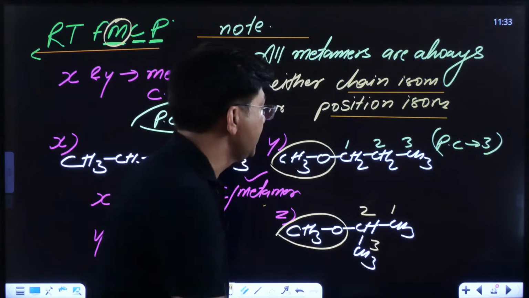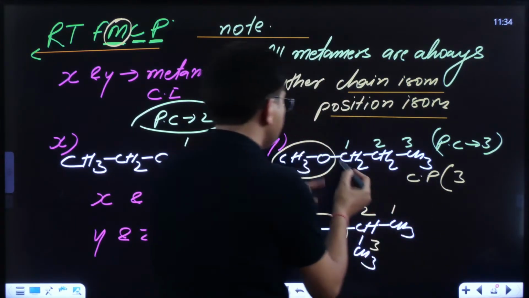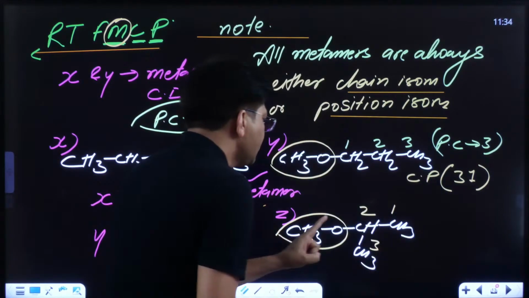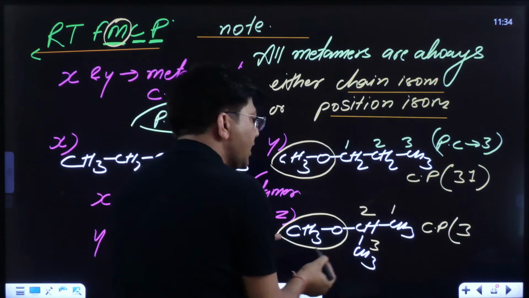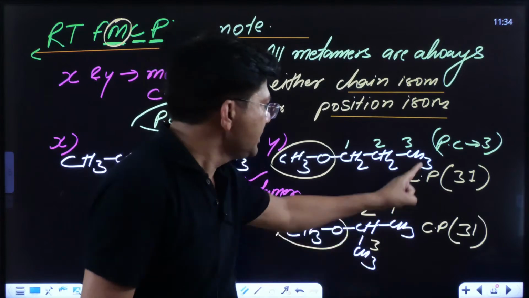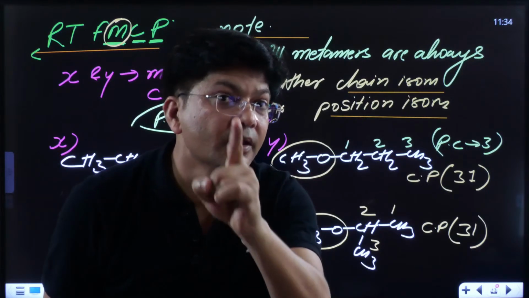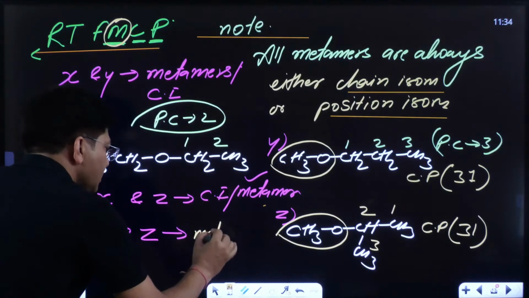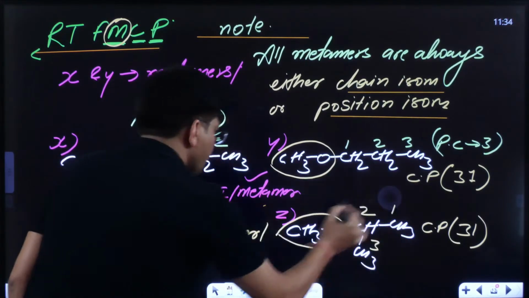If I write down the CP number, for this the CP number is: parent chain of 3 carbon atoms and alkoxy group's position, there is 1 alkyl group, 3, 1. Now if I write down 1, 2, 3, parent chain is of 3 carbon atoms and 1 alkyl group, 3, 1. When the CP remains the same, kids, what I have told you: if CP is different, then chain isomer. If CP is same, they are position isomers. So they are position isomer as well as metamer. Preference should be given to metamers.